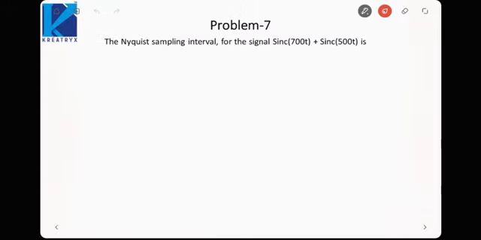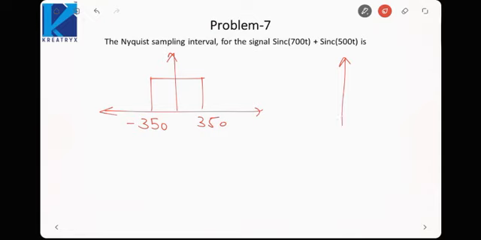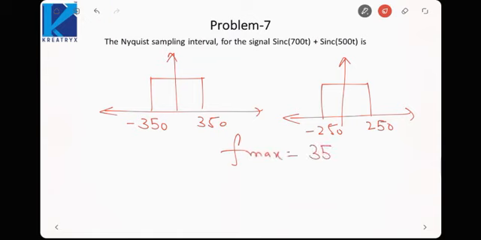In the next problem, we have to find the Nyquist sampling interval for this signal, which is an addition of two sinc functions. The spectrum of sinc would be a rectangular function like this, from minus 350 up to 350. The spectrum of the other signal would be a rectangular function from minus 250 up to 250. Now these two are being added. So the maximum frequency present in the signal is 350 Hertz. Here there is no convolution or multiplication. Simply the maximum frequency would be 350 Hertz.